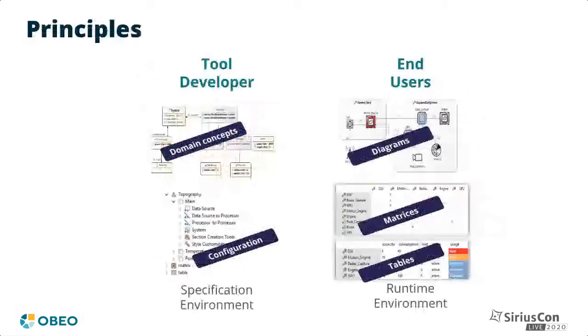So concretely, to create a modeling tool with Sirius, the tool developer first defines the domain concepts and their relationships. This is the domain-specific modeling part, but the abstract language defined at this level has no concrete representation yet. In the second step, the developer specifies the different representations through which the concepts will be available to the end users, including the operations that the user can perform on the data.